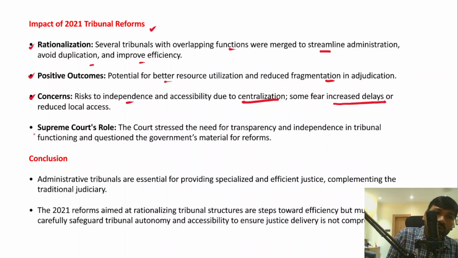However, if you look at the Supreme Court's role in the tribunal reforms of 2021, the court has stressed the need for transparency and independence in the functioning of the tribunals. It is good that you have established the tribunals, and they are successful and efficient when it comes to delivering justice in a quick and speedier manner, but there is a need for more transparency and independence in the functioning of these tribunals.